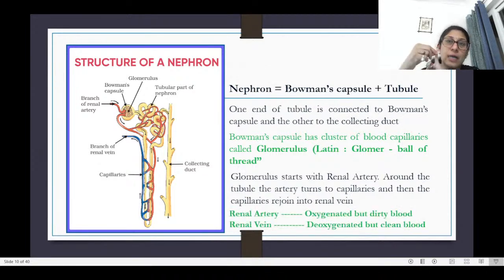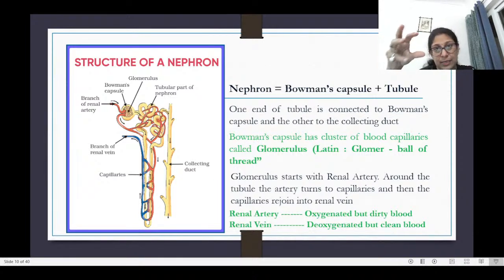So the renal artery, now we know that any artery takes the blood away from the heart. An artery normally carries oxygenated blood, and so does the renal artery. It brings in oxygenated blood, but this blood is coming from all the other organs, so it is dirty blood. When we say dirty, it means that it contains urea and other unwanted salts and wastes.